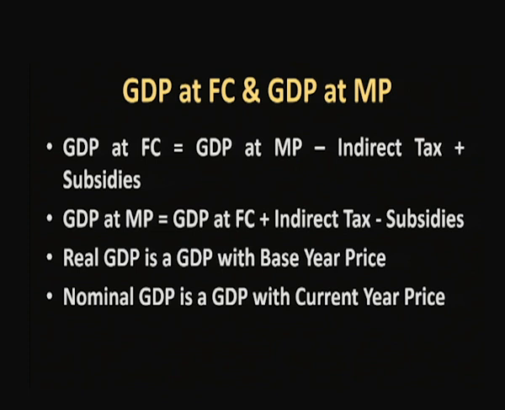At the same time, whether it is national income or GDP, all these components are also going to be discussed with base year and current year. Current year means the same year. Base year means the government will select one year to estimate the national income. The price of goods and services of that selected year is called the base year.